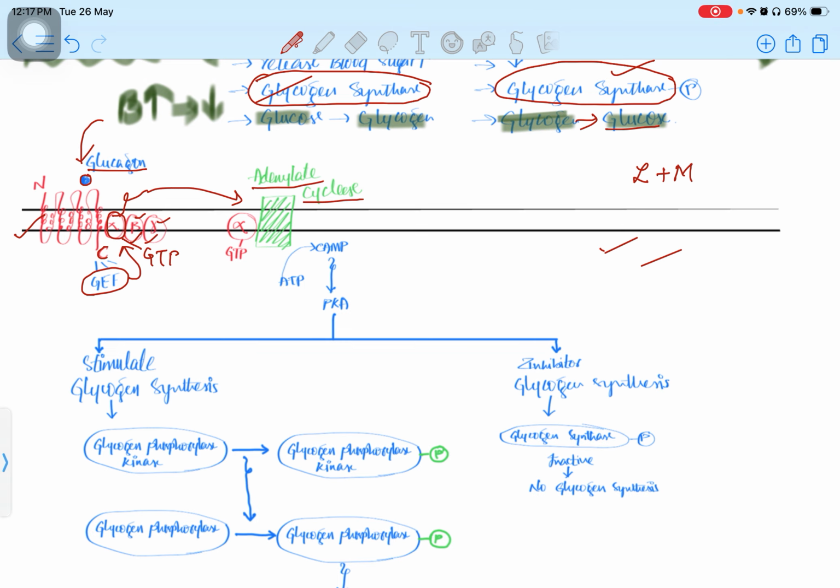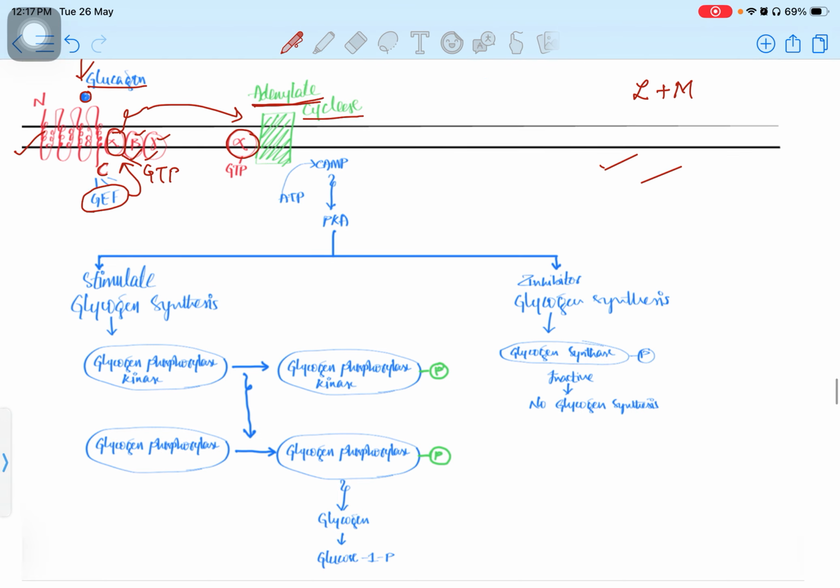But the alpha subunit, when it gets the GTP, will move towards the adenylate cyclase. After the alpha subunit moves towards the adenylate cyclase, it will form cAMP with the help of ATP. So cAMP is formed here, and PKA concentration, meaning PKA also starts synthesis in the cell.